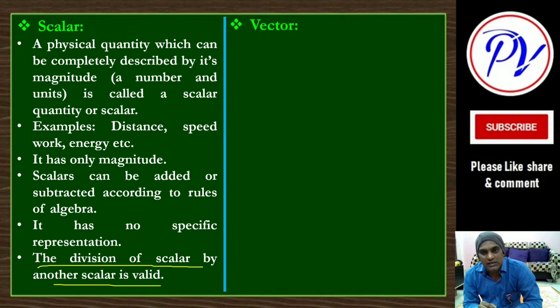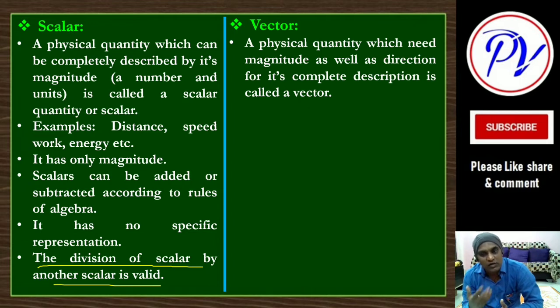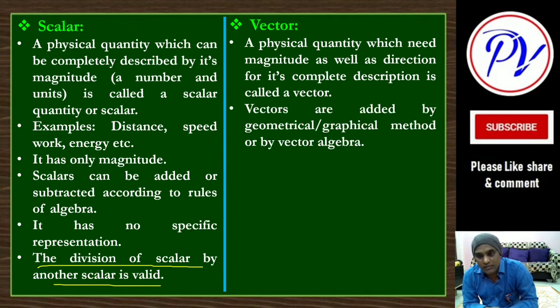Now next type is a vector. This is very important. The physical quantity which has both magnitude and direction for its complete description, that quantity is called a vector. Means what?